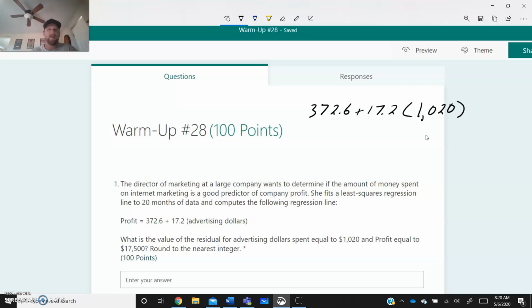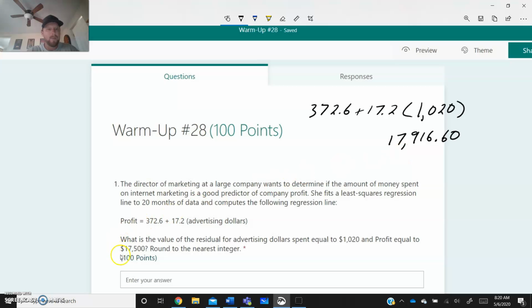So I'm left with 17,916.60. That right there is the profit with this equation. So this is what we should have ended up getting.